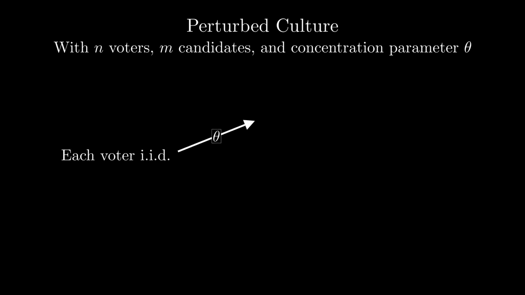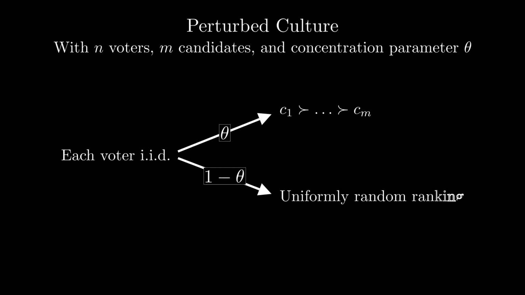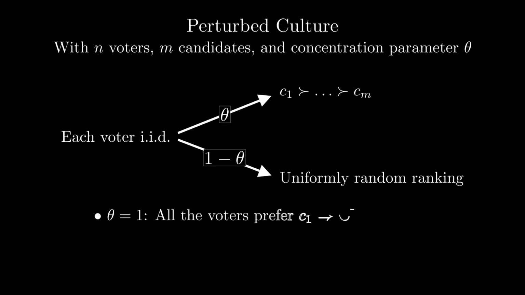In this paper, we analyze a simplified model called perturbed culture. Each voter's preference is drawn independently. With probability theta, they have a fixed preference ranking, C1, then C2, and so on. With probability 1 minus theta, their ranking is chosen uniformly at random. In the extreme case where the concentration parameter theta is equal to 1, all the voters prefer C1, making the election immune to coalitional manipulation.